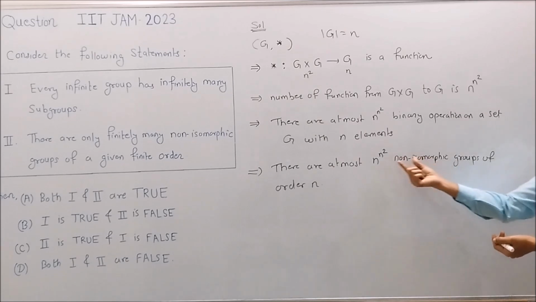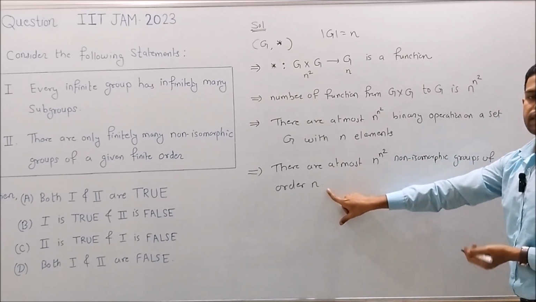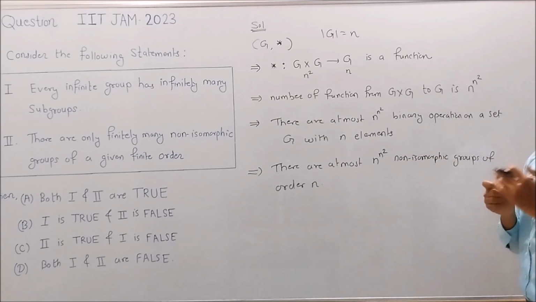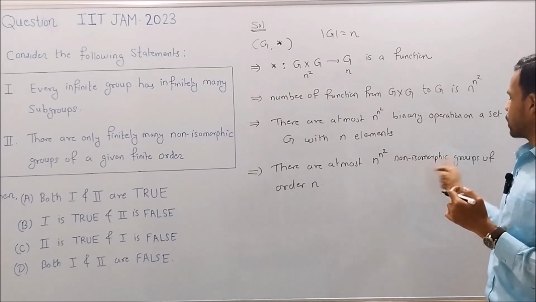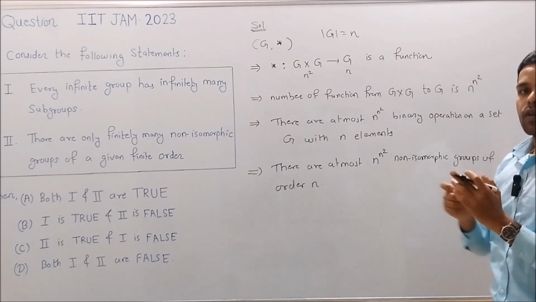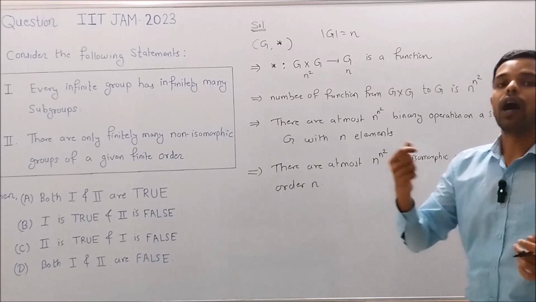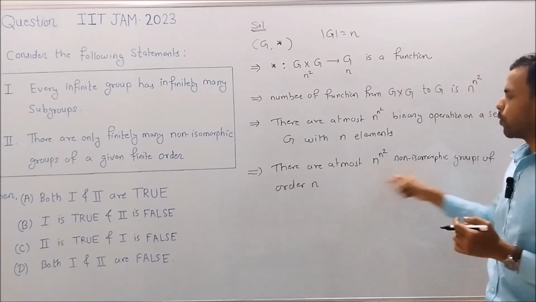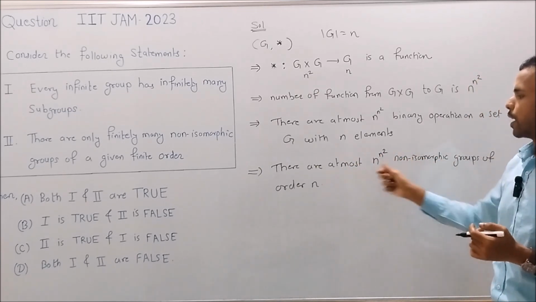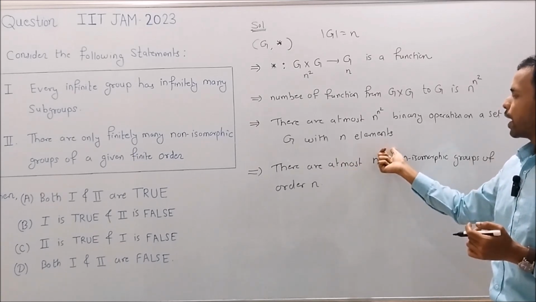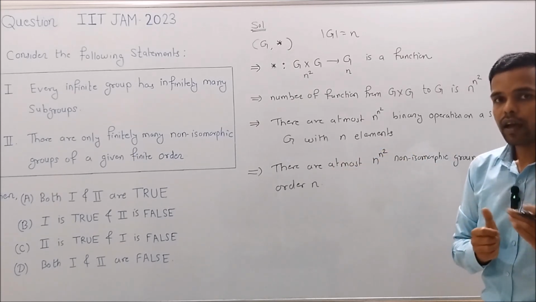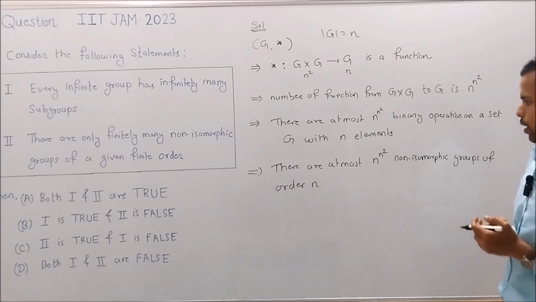Non-isomorphic groups of order n means groups of order n up to isomorphism. That is, there are at most n to the power n square groups of order n up to isomorphism.